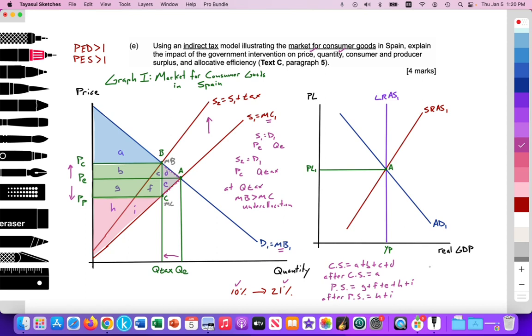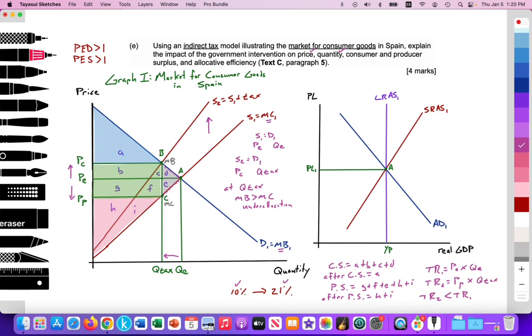In addition, we also see that total revenue has been decreased. Total revenue was originally PE times QE. Now it is total revenue 2, a lower price received, PP times quantity at Q tax. So we can see that total revenue 2 is less than total revenue 1. So firms are also worse off in that respect.